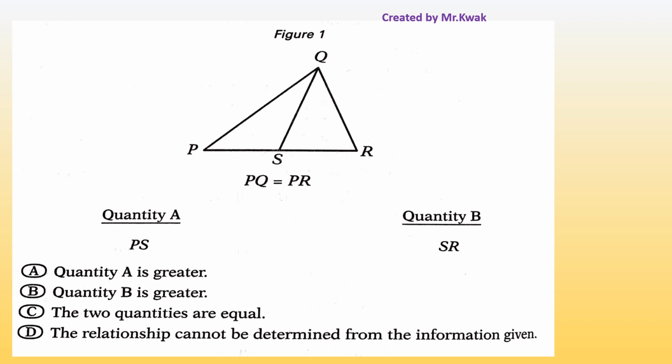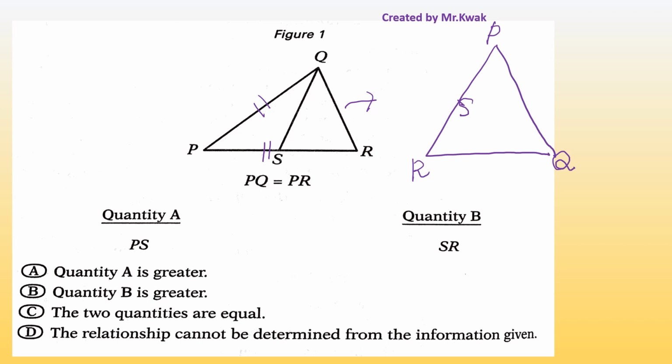So first of all, it's a mathematical question, and there is an assumption. Line PQ is equal to line PR. Why don't we rotate this image in an easy way, like this way? P, Q, R, and then S could be here, just roughly. And then from the question, line PQ equals PR, and like this way.